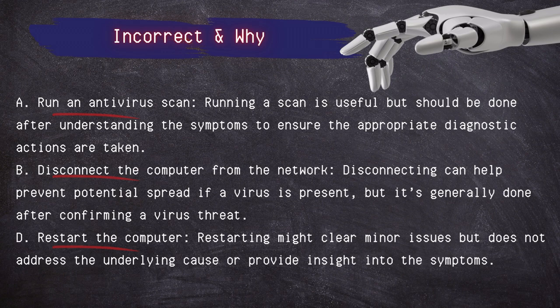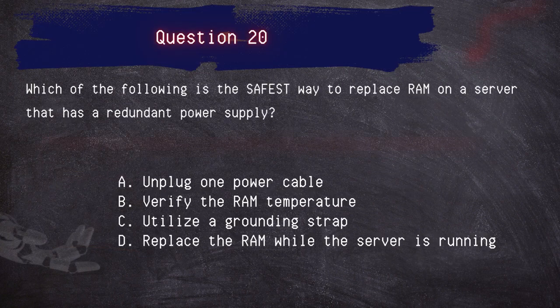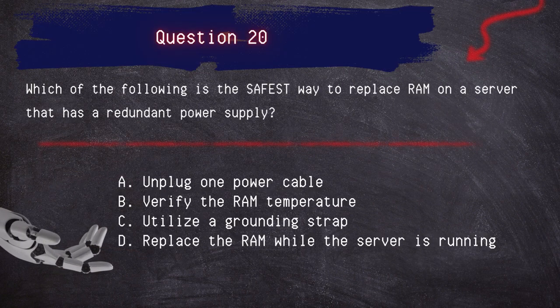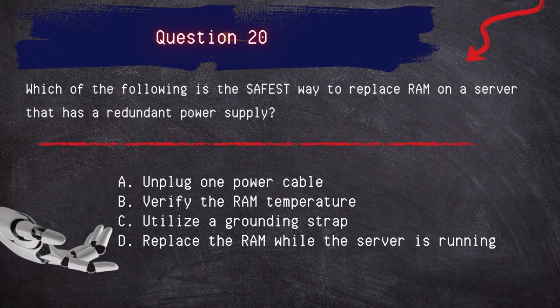Question 20. Which of the following is the safest way to replace RAM on a server that has a redundant power supply? Unplug one power cable. Verify the RAM temperature. Utilize a grounding strap. Replace the RAM while the server is running.